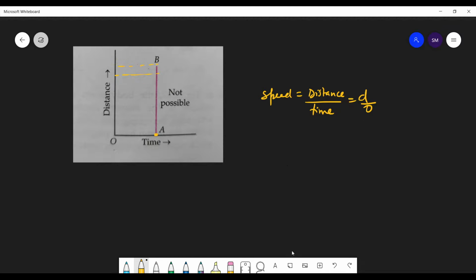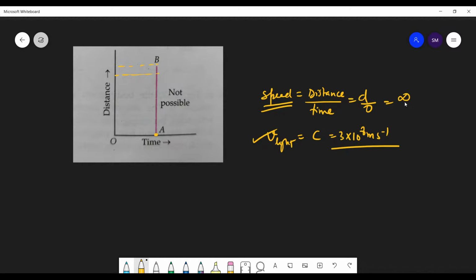So this will be infinity. Can the speed be infinity? No. Even the speed of light, which we write as c, 3 into 10 to the power 8 meter per second, we cannot go beyond the speed of light.